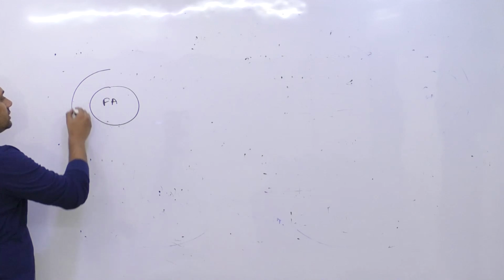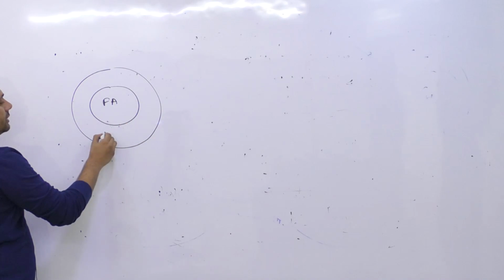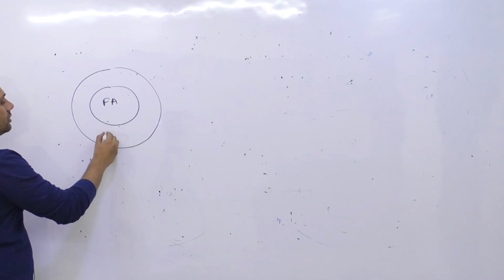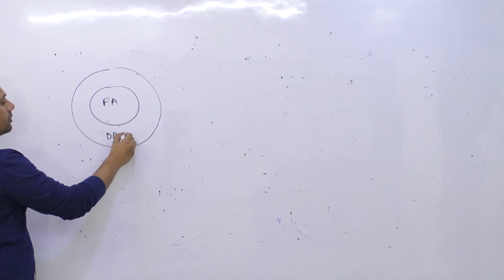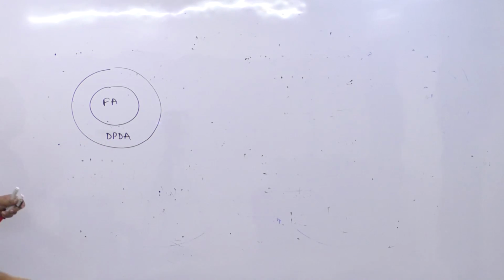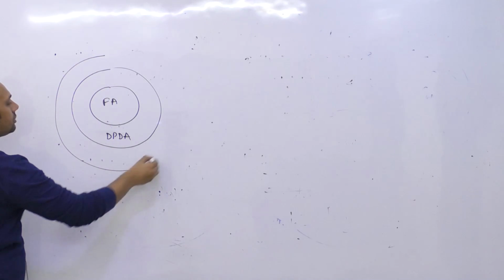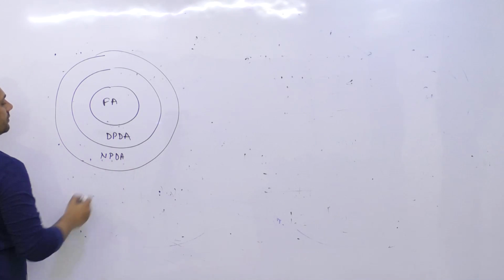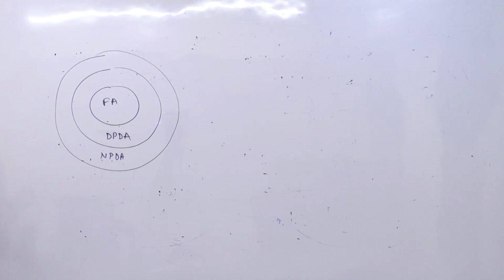Then this will be the set of all deterministic push down automata. Okay. And then this is a set of all non-deterministic push down automata. So आप इसको साथ लिख सकते हैं. You can write their full forms also, because these full forms are important. Okay. So we are going to study each of these things in a lot of details in our subject. तो ये सभी full forms सभी के लिए important है.